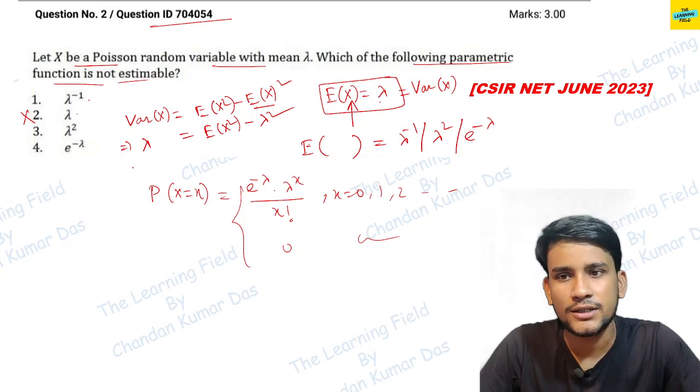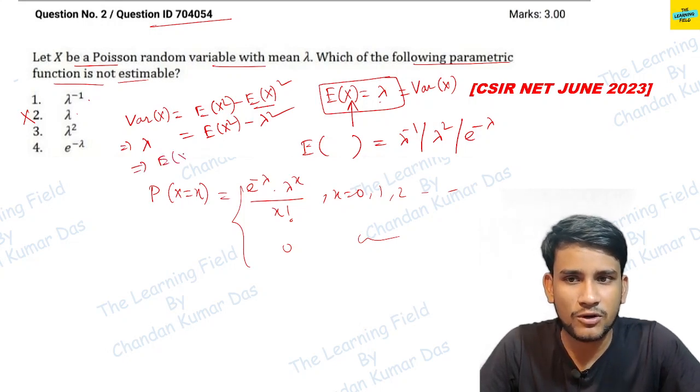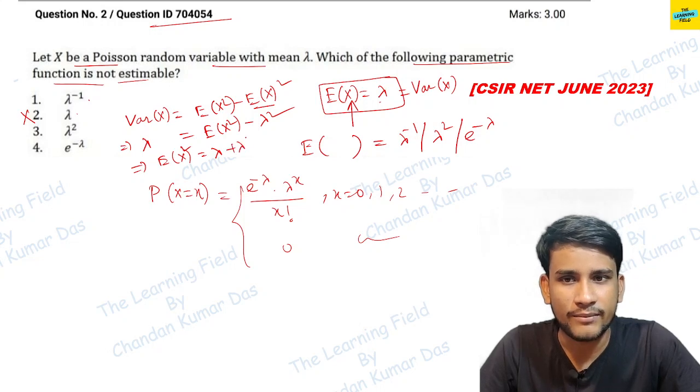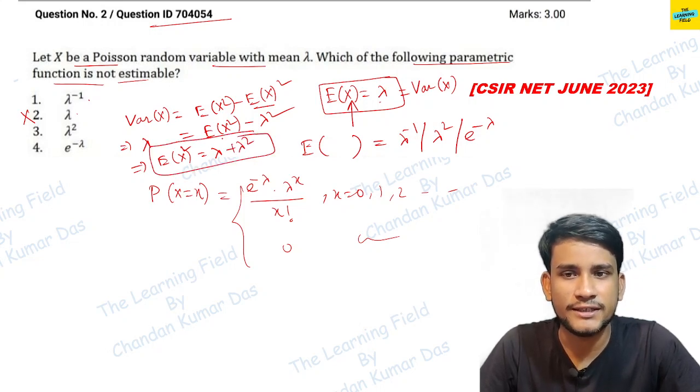So we can write expectation of x square as lambda plus lambda square. Okay, so we get this one.